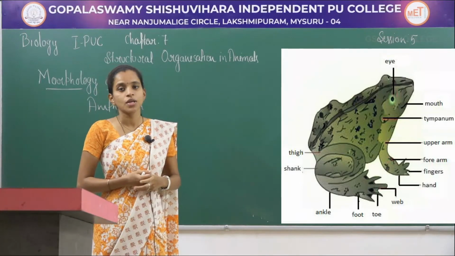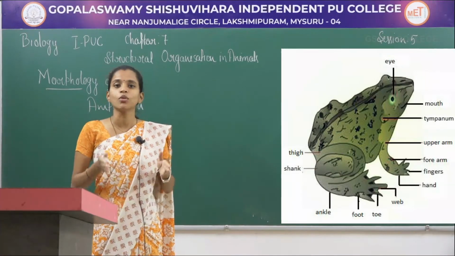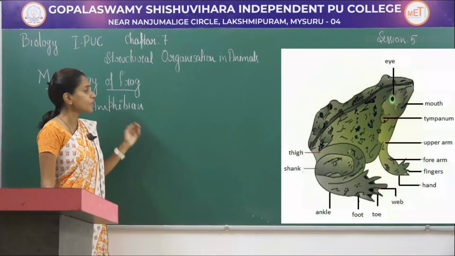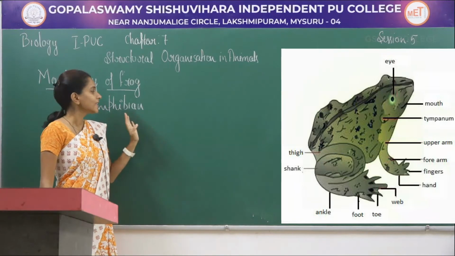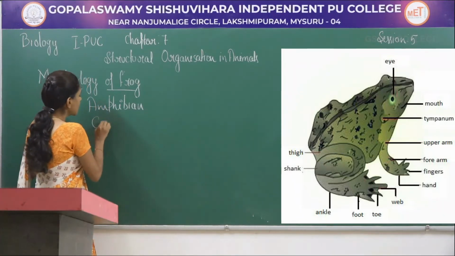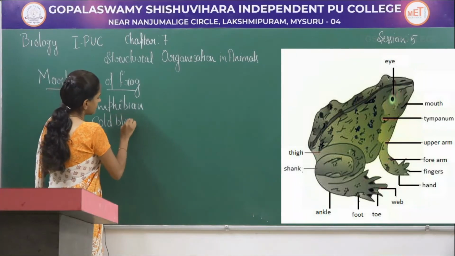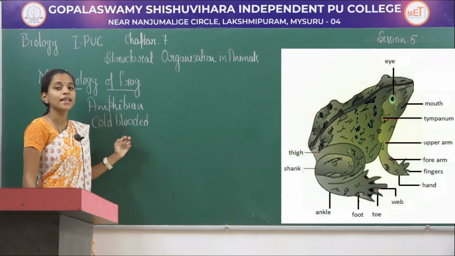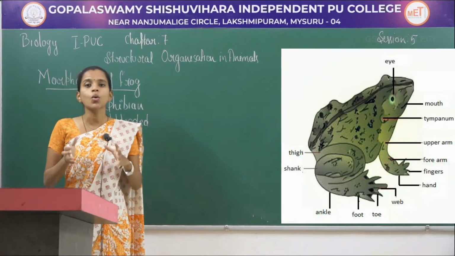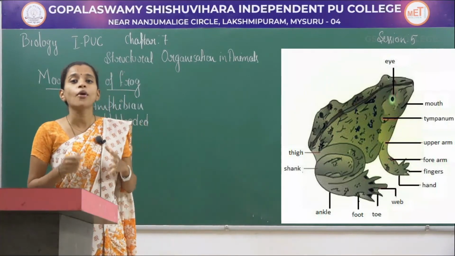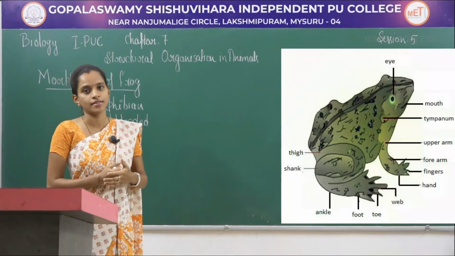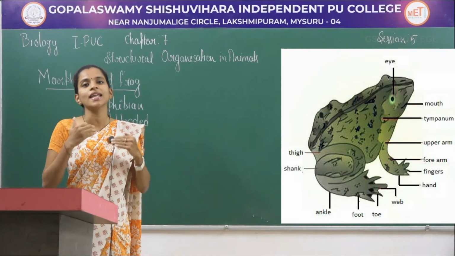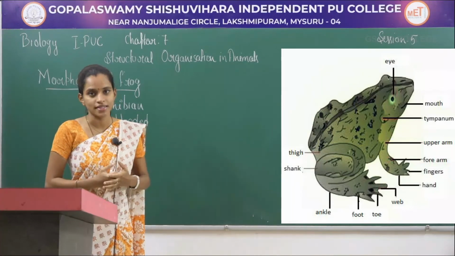These have dual nature where they can live both in fresh water as well as in land. That is why they are termed amphibians. When it comes to their characters, these amphibians will be largely cold-blooded organisms. So we have one more name for this cold-blooded organism, that will be poikilotherms. So cold-blooded organisms are also called poikilotherms. So what is a cold-blooded organism? Here the organism adjusts its internal environment according to that of external.